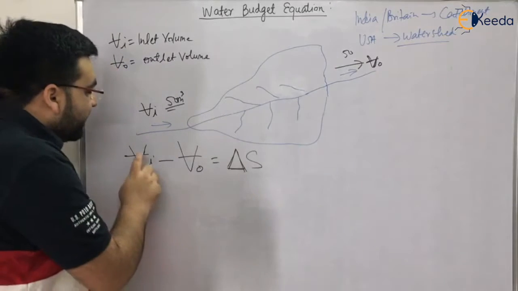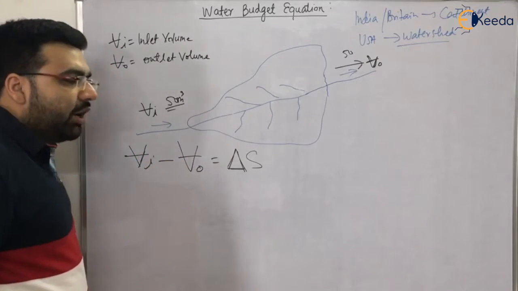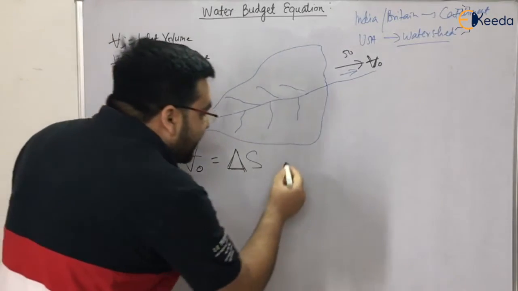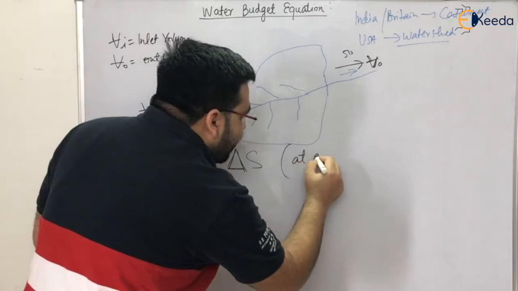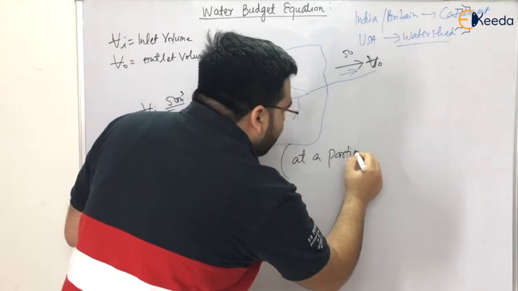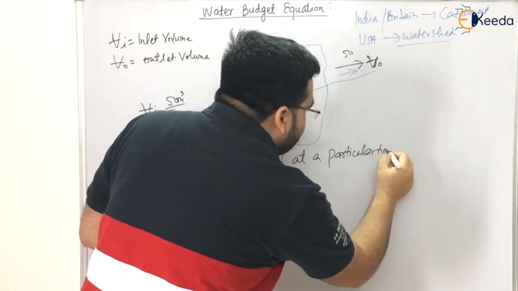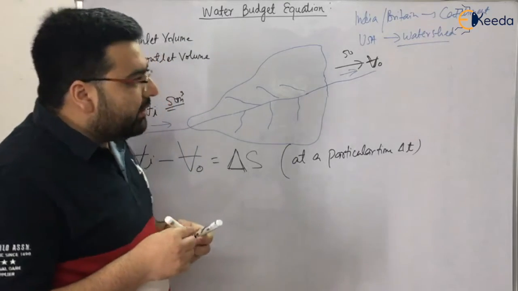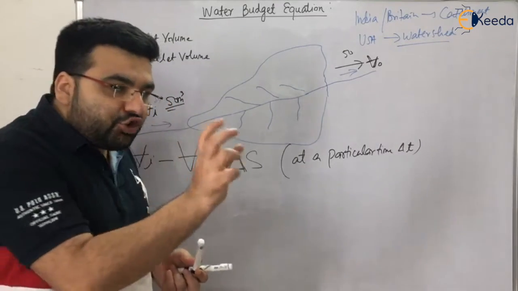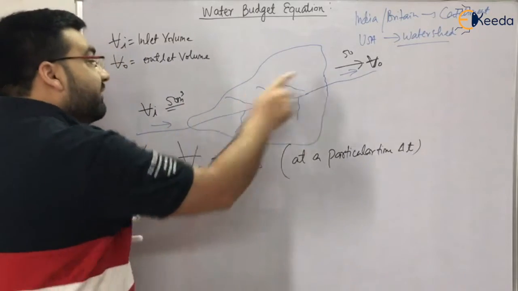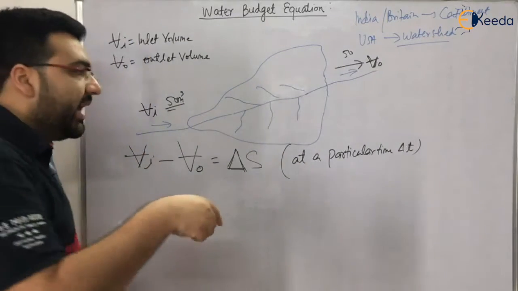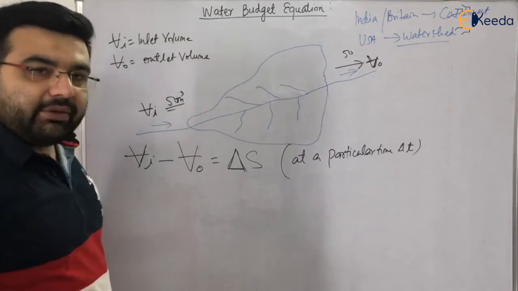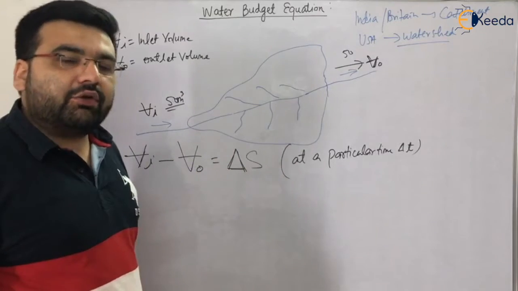So I can say that the mass inflow minus the mass outflow is the change in storage. But remember one important thing: this is for a particular time interval, delta t. It can be at 2 p.m., 3 p.m. or 4 p.m. There should be a particular time frame for both inflow as well as outflow. It should not be that you measure your inflow at 5 p.m. and your outflow at 7 or 8 p.m. There should be the same time interval for those things.